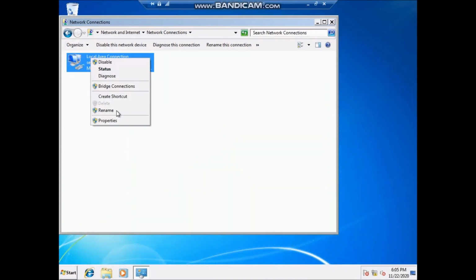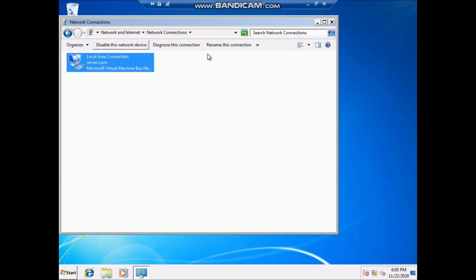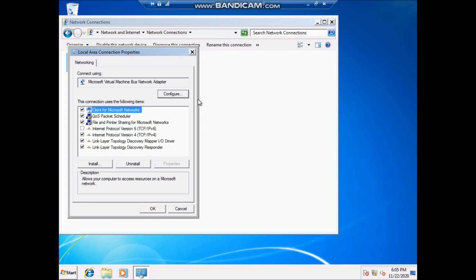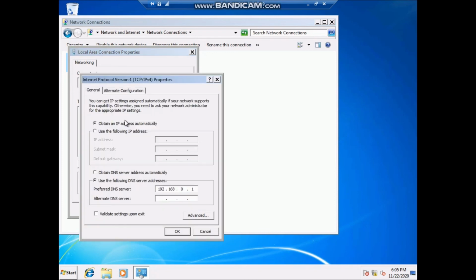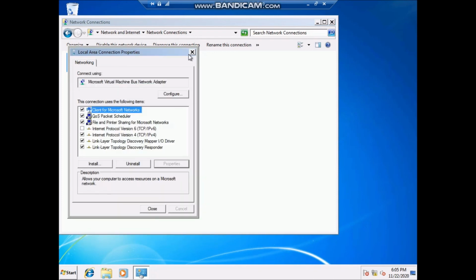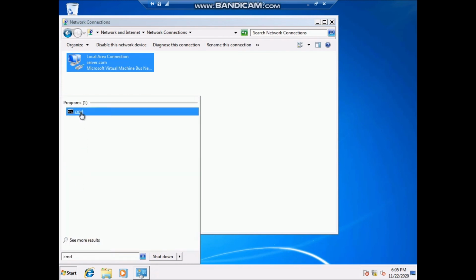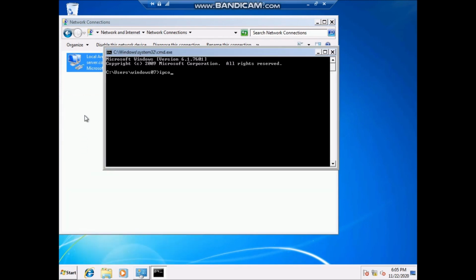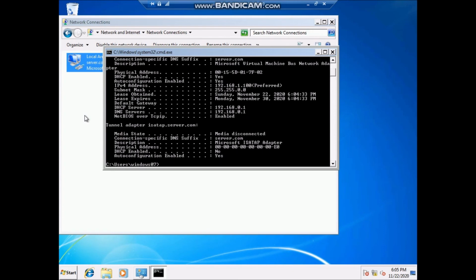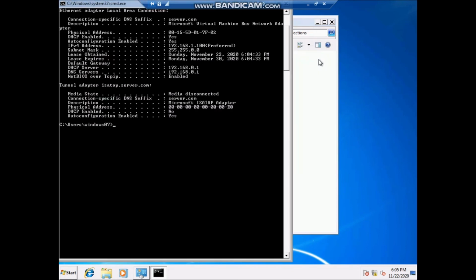And also make sure that everything is working on our client machine, different from our server machine. Alright, we'll go into the local area connection properties, IPv4, make sure it's set to obtain address automatically. Yeah, go into the command prompt and type in this code right here, and just check for it and see that it is